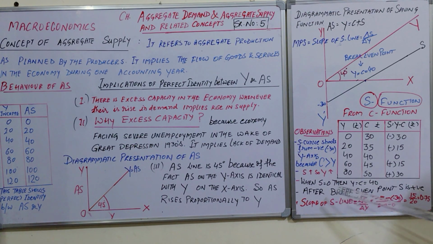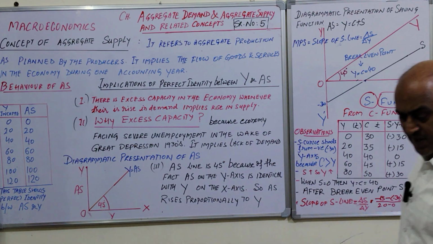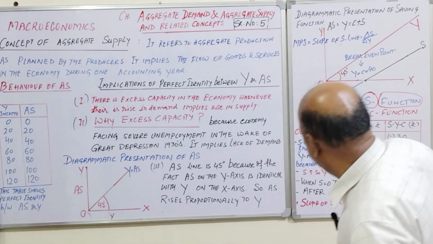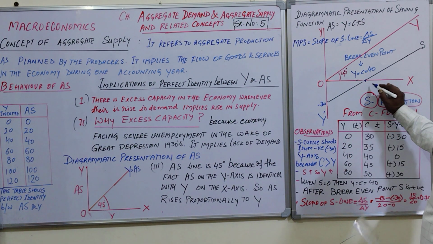When S is 0, then Y is equal to C, which is 40, the break-even point. After the break-even point, S is positive.